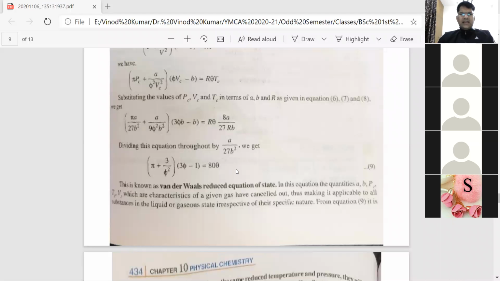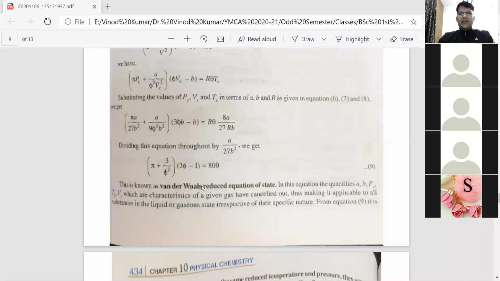And this is known as the van der Waals reduced equation of state. In this equation, we have no quantities like a, b, Pc, Vc, Tc, and all these quantities depend on the characteristics of a gas. So no such quantity is there. It means this equation is quite general. It is applicable to all substances, whether in liquid state or gaseous state, irrespective of the nature of the substance. We can apply this equation to any substance, because it does not depend on a, which is a characteristic parameter of a particular gas.